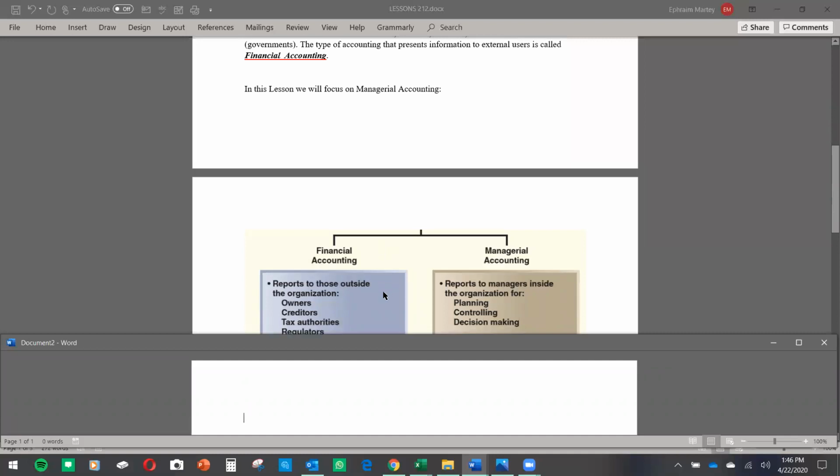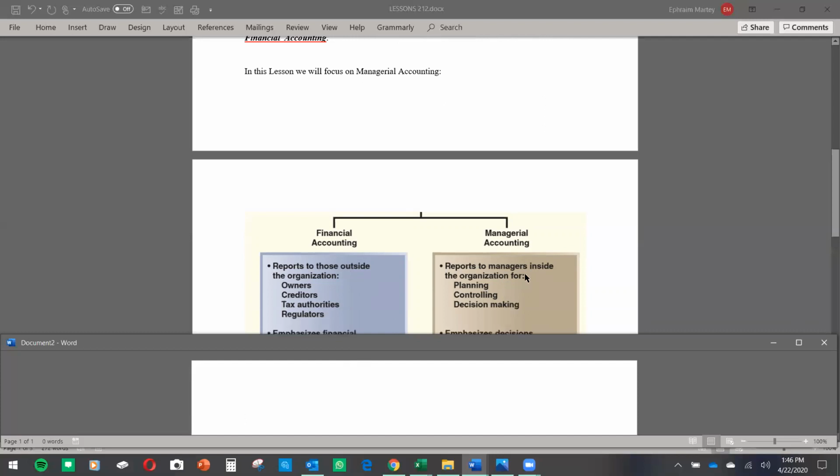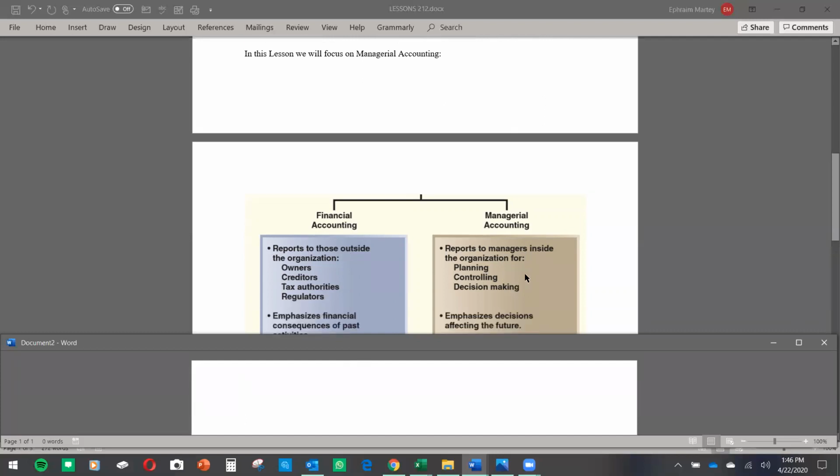So with financial accounting, you report to those outside of the company. That is, you report to owners, creditors, tax authorities, that is the government, and regulators. You report to customers as well. With managerial accounting, you report inside the organization for planning, controlling, and decision making. You report to those that are within the organization.